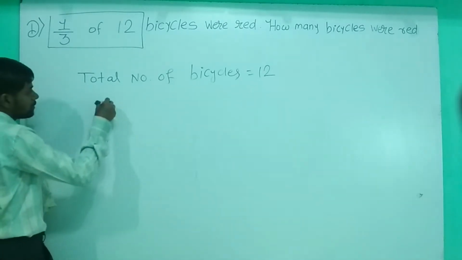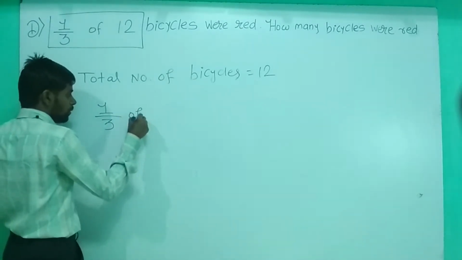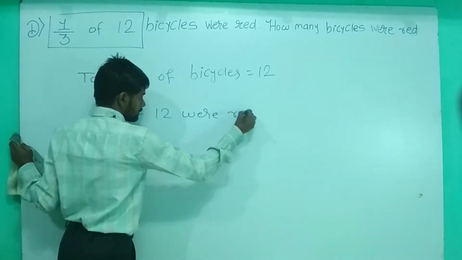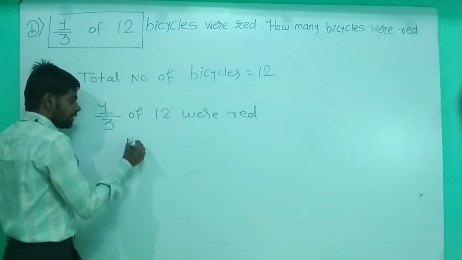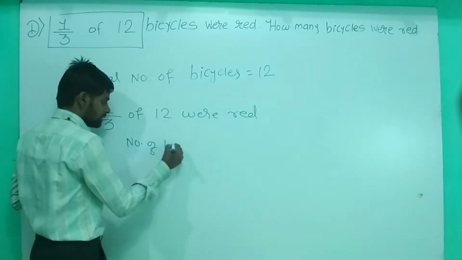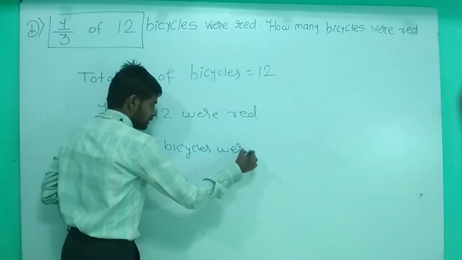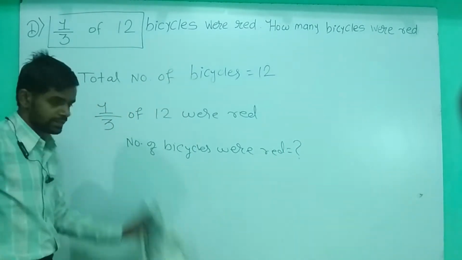Then we will write the fraction, that is 1/3 of 12 were red. Then we will write the number of bicycles that were red. We don't know about that. We have to find the total number of bicycles that were red.